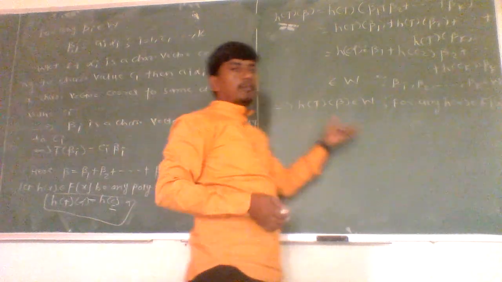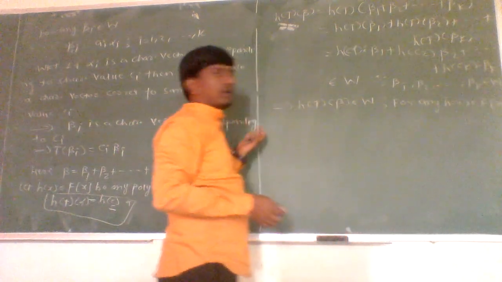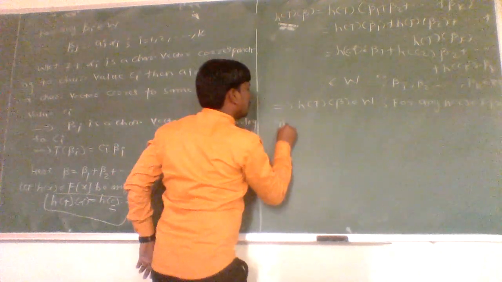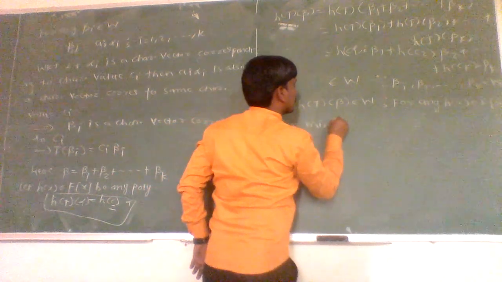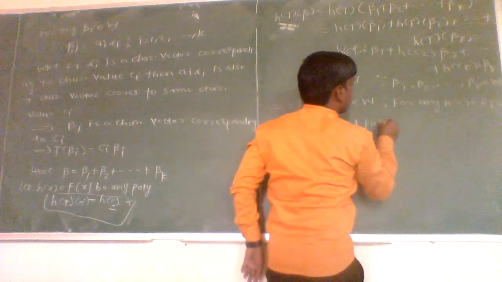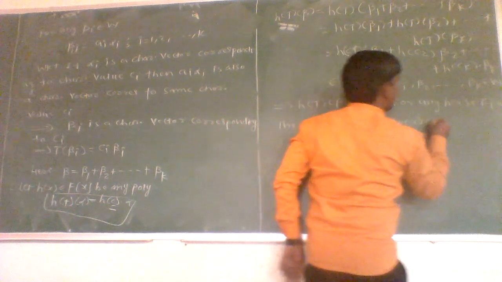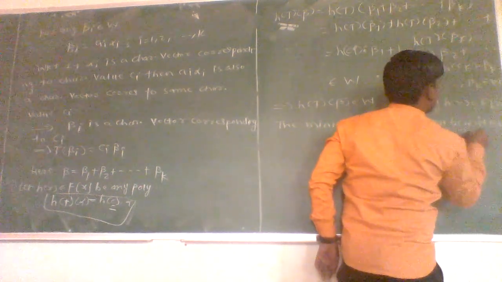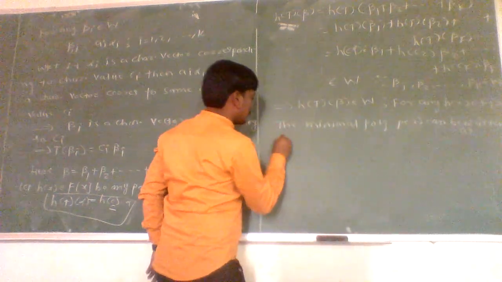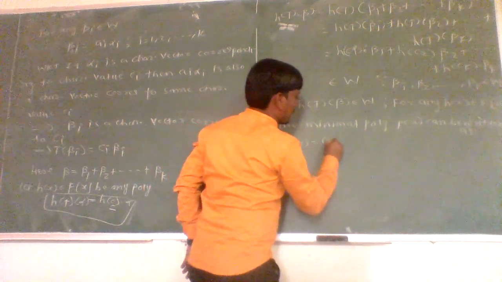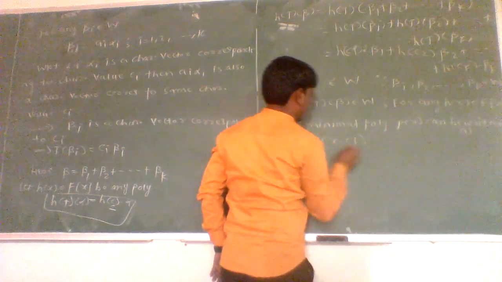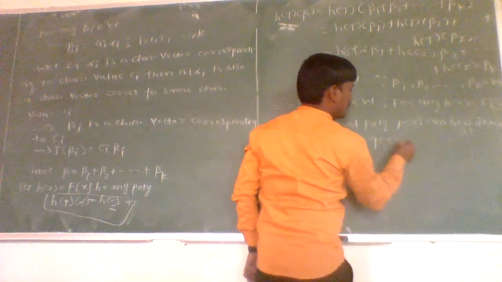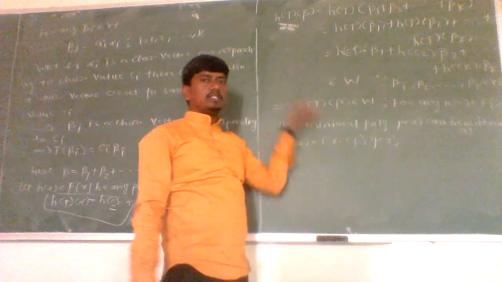Okay. Now, here we know that p of x equal to x minus c1 into x minus c2 up to so on x minus ck is a minimal polynomial for a linear operator T. Therefore, the minimal polynomial p of x can be written as x minus cj into q of x. cj is one particular root belonging to c1, c2 up to so on ck.